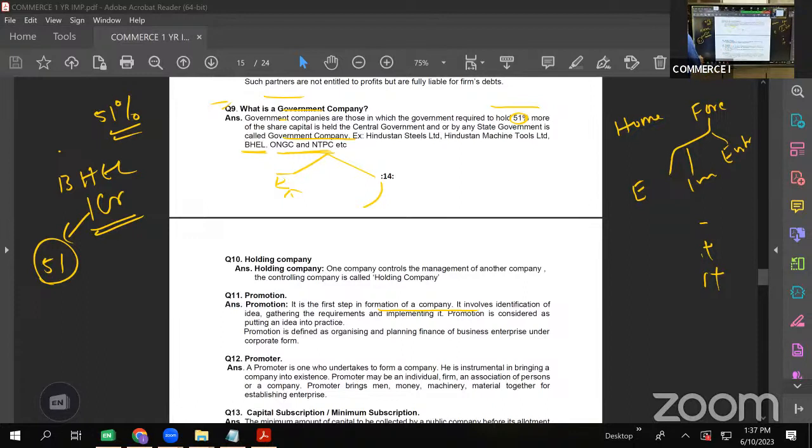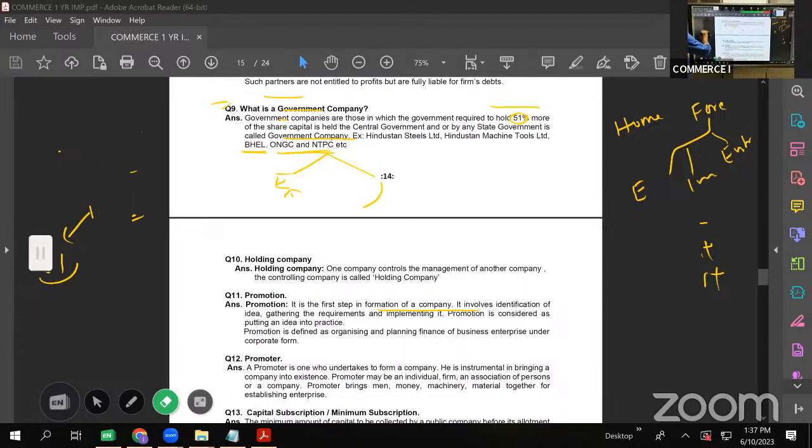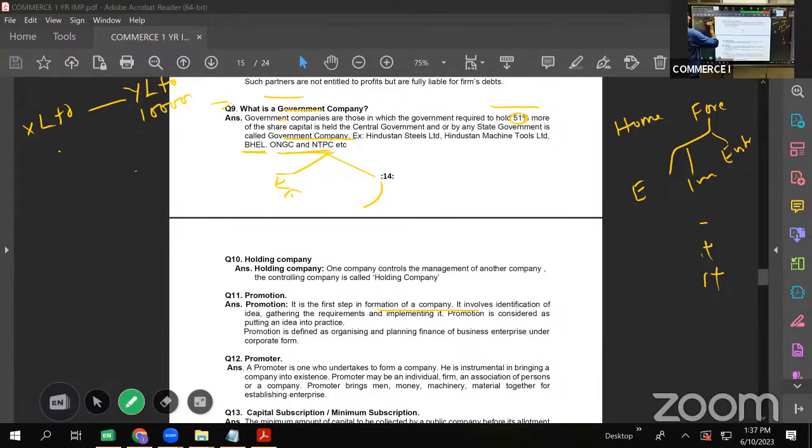Then holding company and subsidiary company. We have two more, holding company and subsidiary company. Now let us take one example. Suppose there is X limited company, there is Y limited company. X limited company and Y limited company. Y limited company is having a capital of 1 lakh.